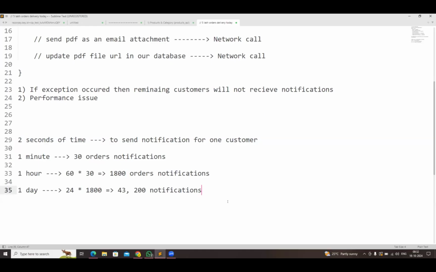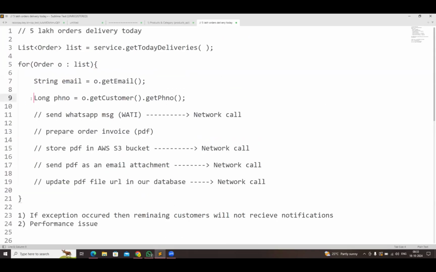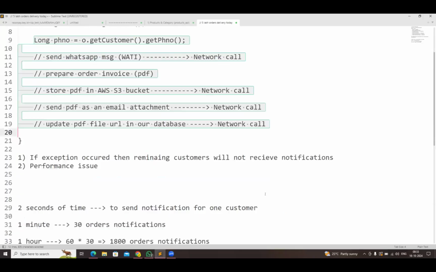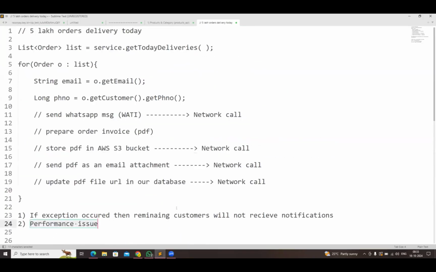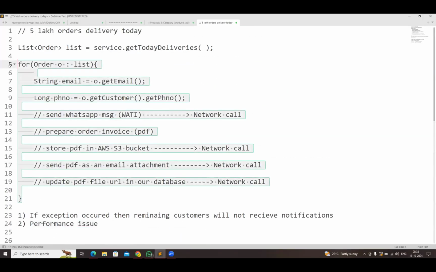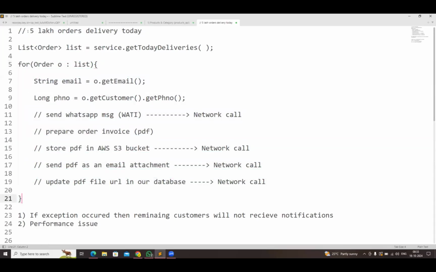Your product is coming for delivery. Is it accepted or not accepted? No, sir. This is one of the challenges that every developer will face with respect to performance. So the first problem: if one exception occurred, the remaining orders will not be delivered. The second problem: a performance issue. If you execute the loop like this, per day we can process only 43,000 notifications. If you have more than 43,000, those customers will not get the notifications.